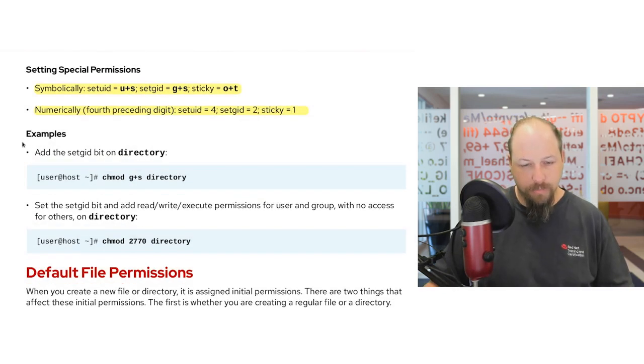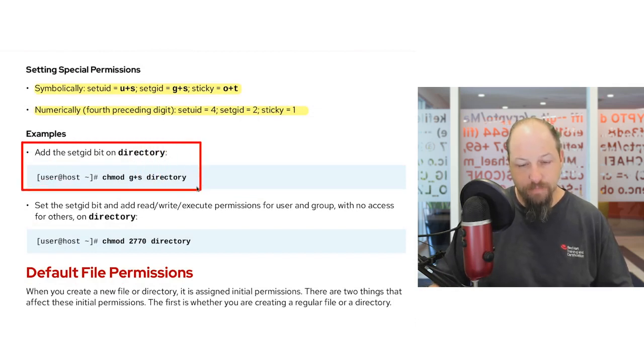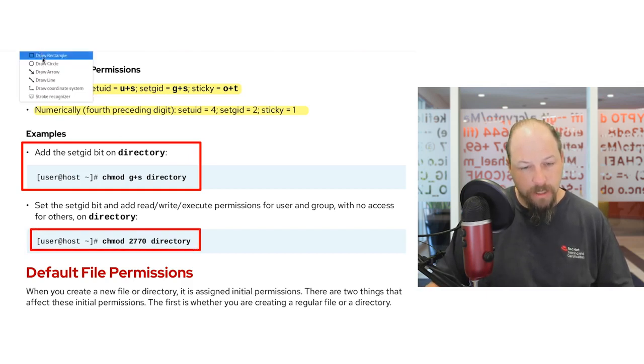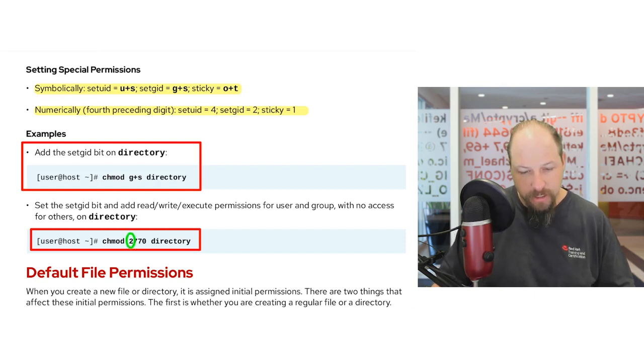Here you can see examples of setting the GID bit on a directory using the G plus S syntax, and then here you can see an example of setting the GID bit using the octal nomenclature. Notice that the octal nomenclature requires you to use an additional digit when setting the permissions. Here, the number 2 preceding the 770 permissions denotes the setting of the GID bit.